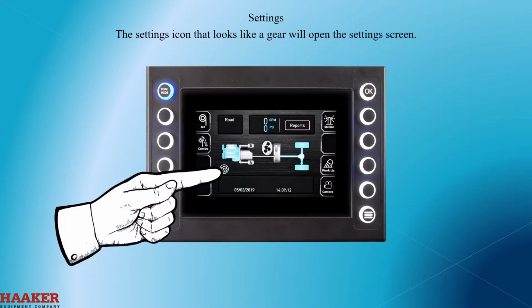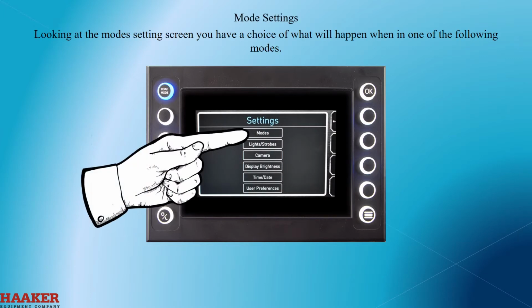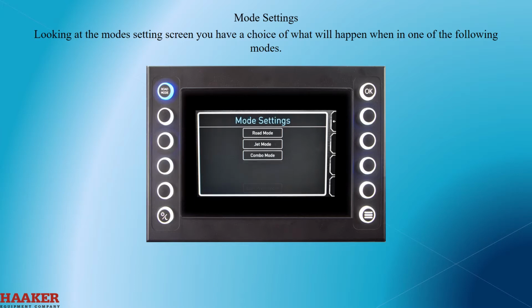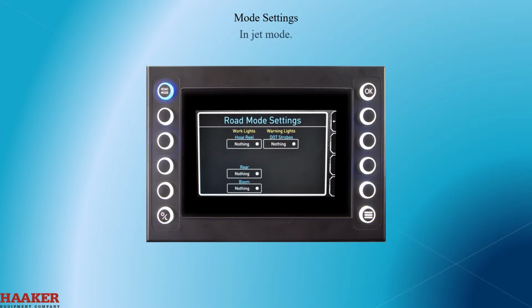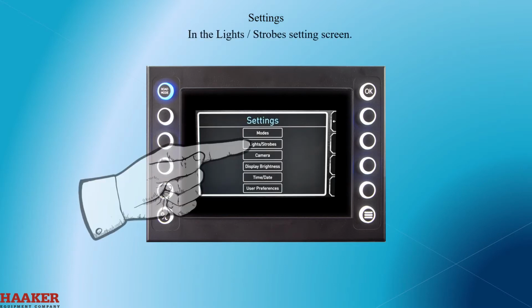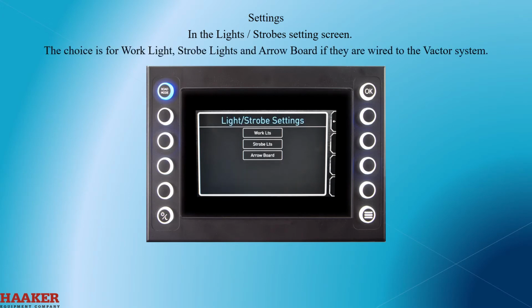The setting icon that looks like a gear will open the settings screen. Looking at the mode settings screen, you'll have a choice of what will happen when in one of the following modes: in road mode, in jet mode, in combo mode. You can choose what will come on or go off in each of the modes. The choices are for work lights and warning lights. In the lights strobes settings screen, the choice is for work lights, strobe lights, and arrow board if they are wired to the Vactor system.